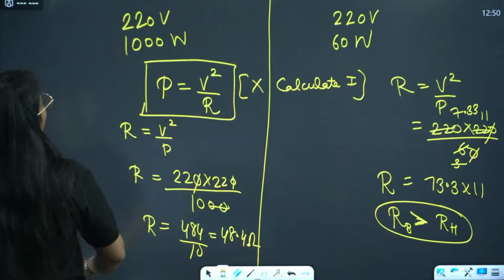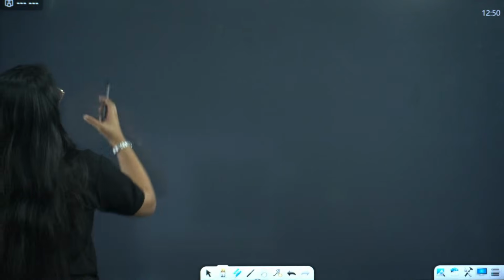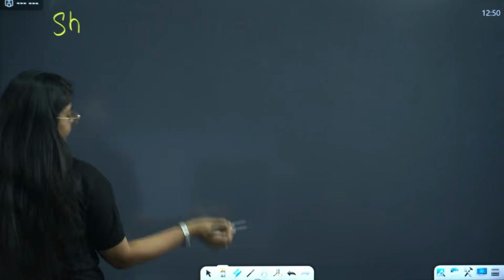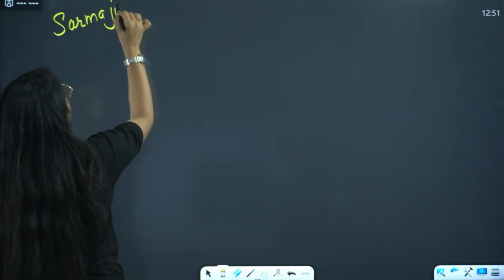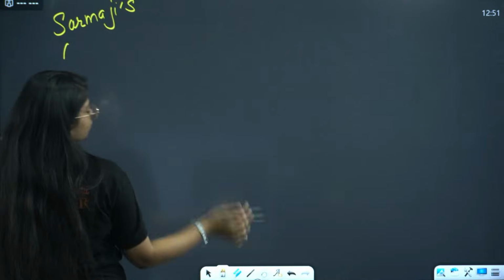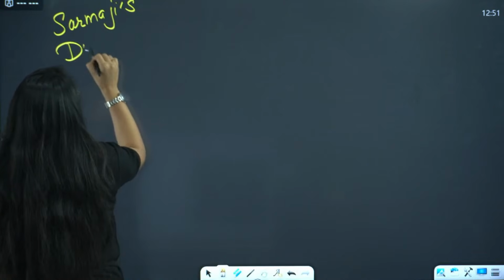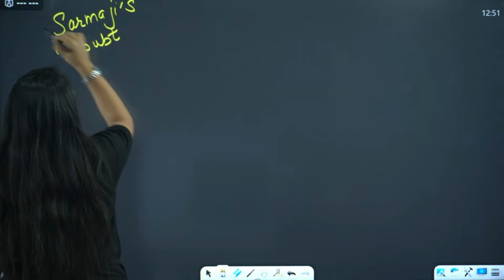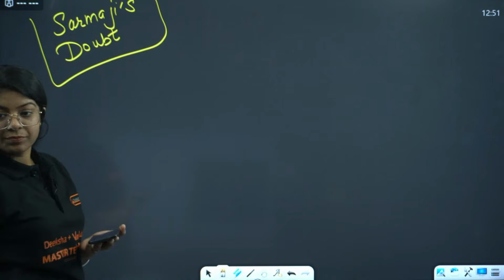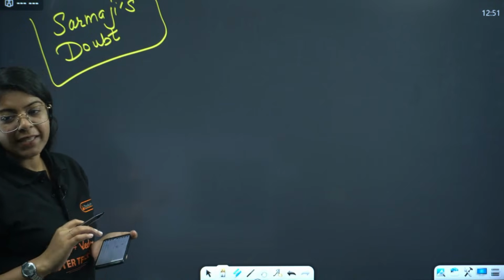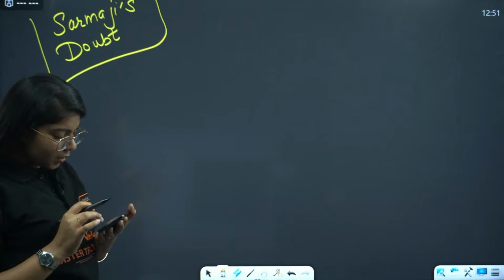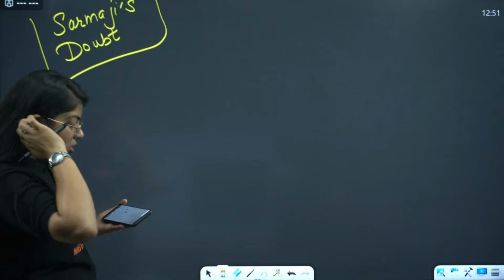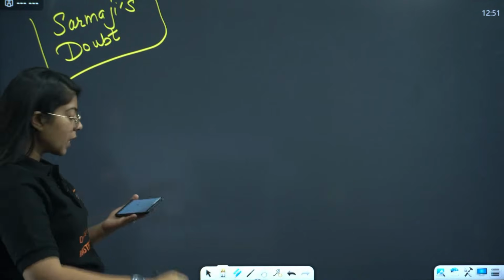Okay, let's move on to the question that Sharma ji has given to us. Sharma ji's question. Doubt. Okay. Great, Pratishtha, everyone. Done? Okay.